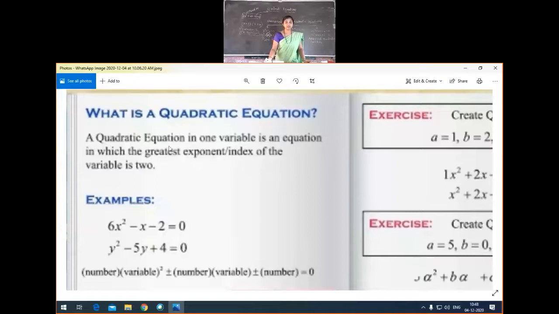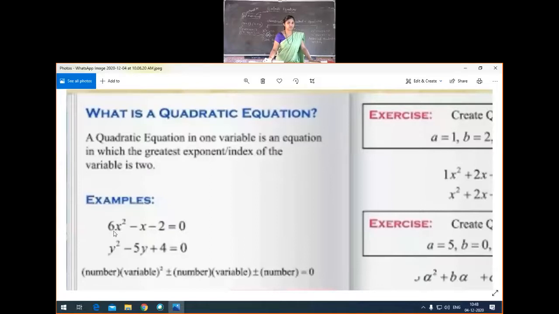A quadratic equation in one variable. So we are discussing the quadratic equation in one variable. Either x variable or y variable, any variable you can use for that. So definition, a quadratic equation in one variable is an equation in which the greatest exponent or index of the variable is 2. Example, 6x square minus x minus 2 is equal to 0.